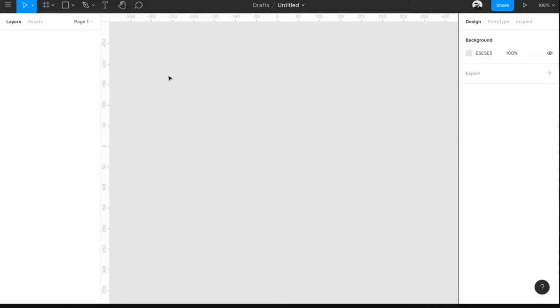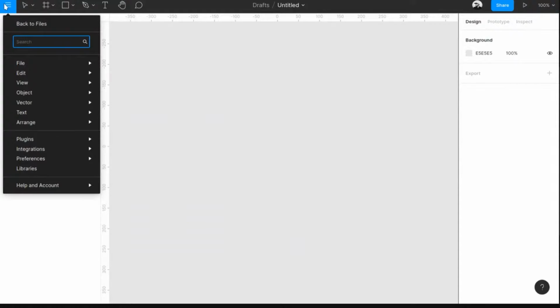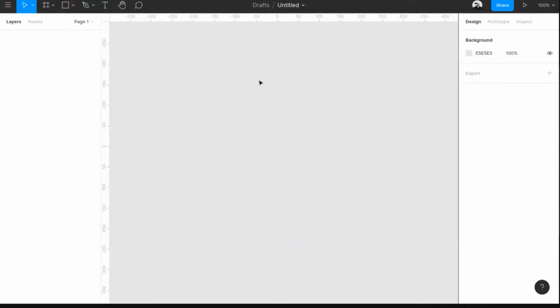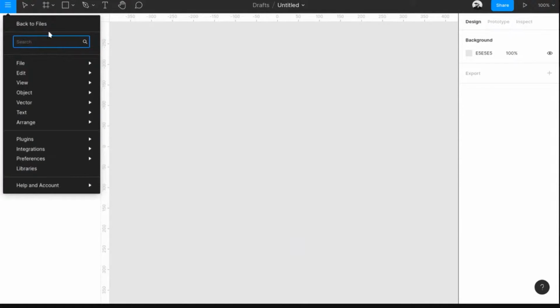So first things first, you can see a hamburger menu on the top left side. They call it search, but it's the file menu. You will most probably never go here while designing. It's awfully rare for someone to go here because all the things you need are available when you right click the screen. The only thing here is a back to files option. So in case you're wondering how to go back in Figma, this is the thing. You can go back to files from here. And you can search whatever settings and components from here.